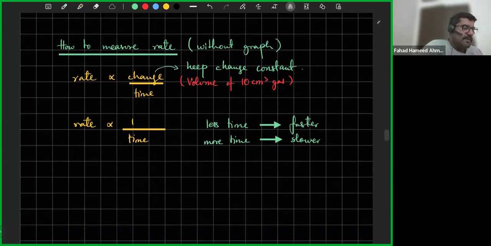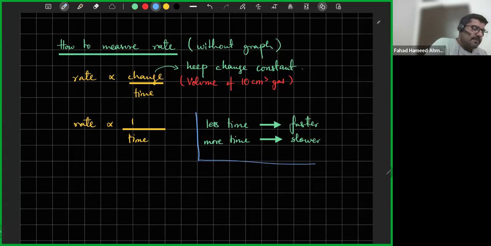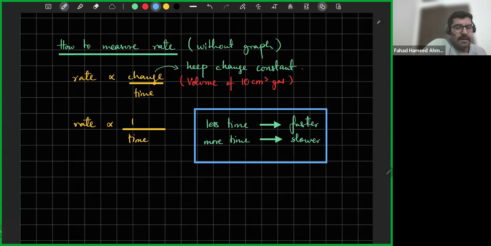So when you're comparing experiments, it's pretty important that the change has to be fixed. हर किसी को it should be the same exact amount of change that उसका time आप measure करो. And finally, what you're going to have is कि भाई less time है तो faster reaction है और ज़्यादा time लग रहा है तो it's a slow reaction.